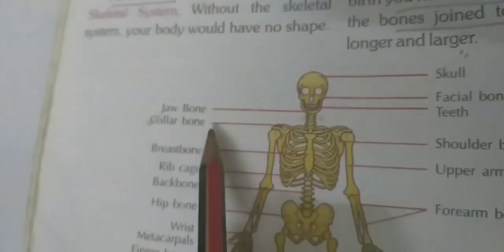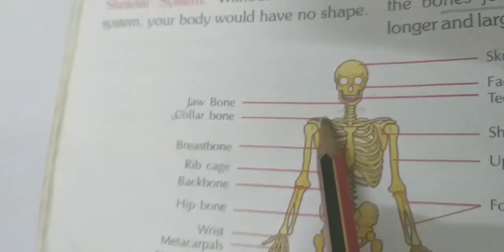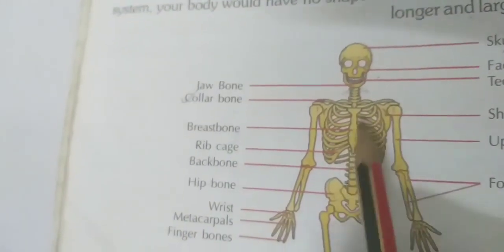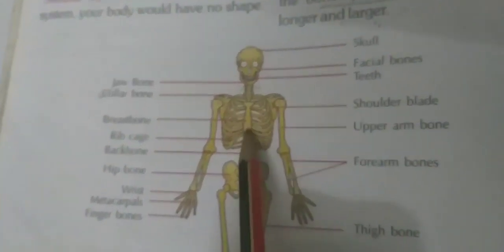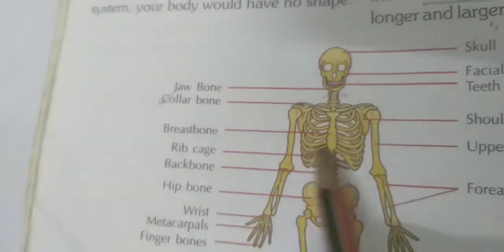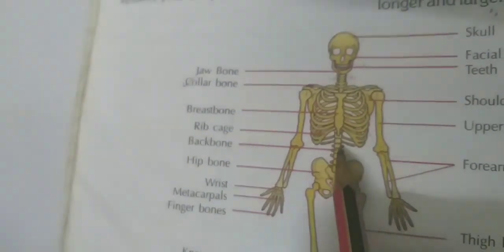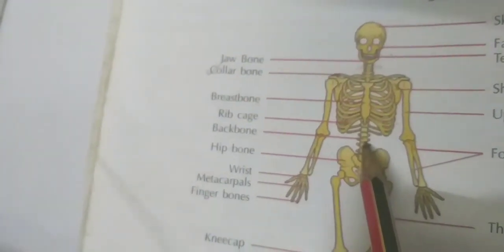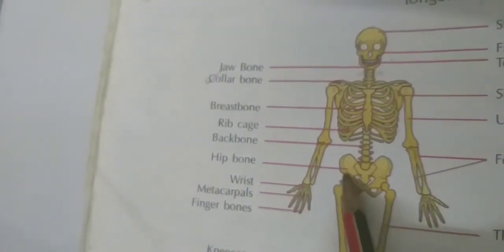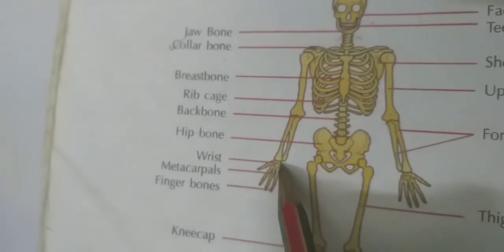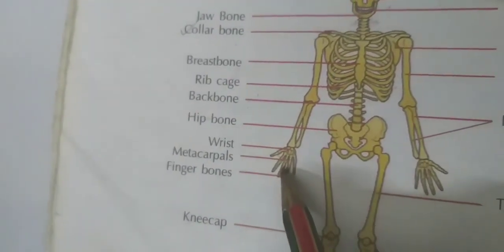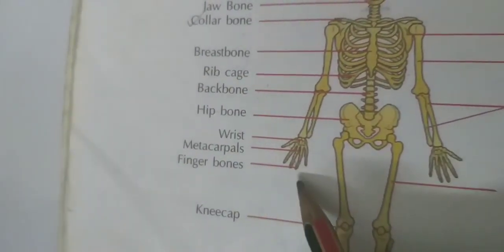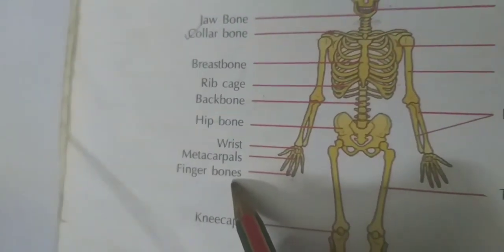Next they have given the collarbones. Then here is the breastbone. These are cage-like in appearance. We call it the rib cage. At this portion we can see the backbone. Then this shape is the hip bone. These are the wrist, the metacarpals which are small bones of the fingers, and at the tip, the finger bones.